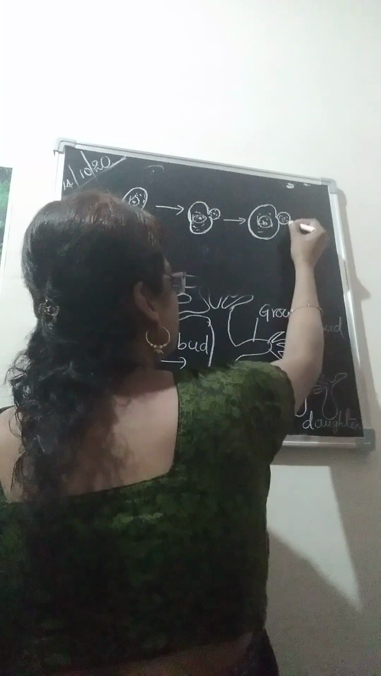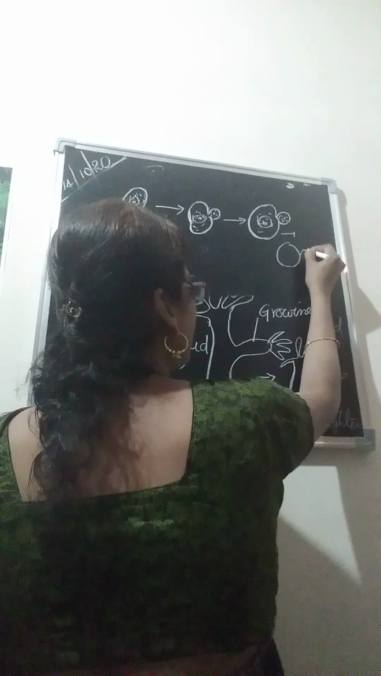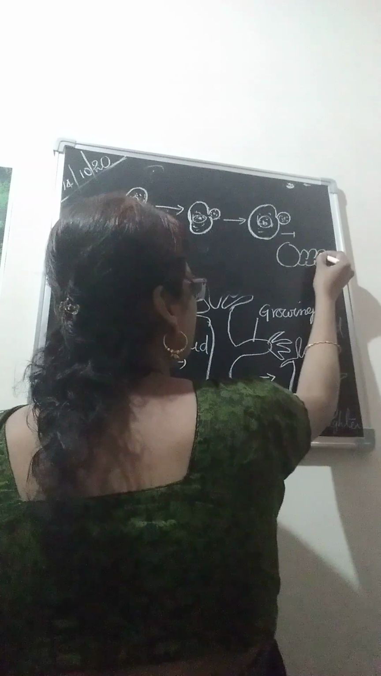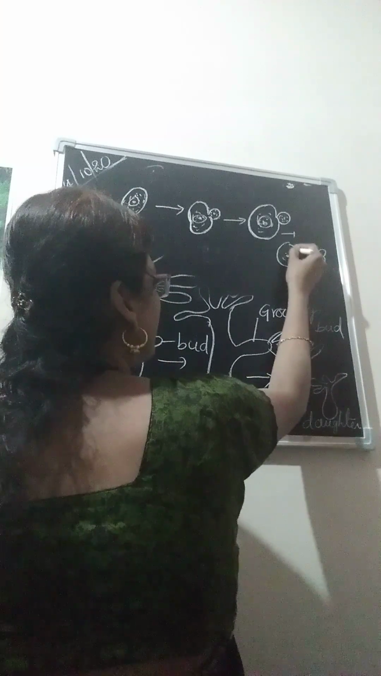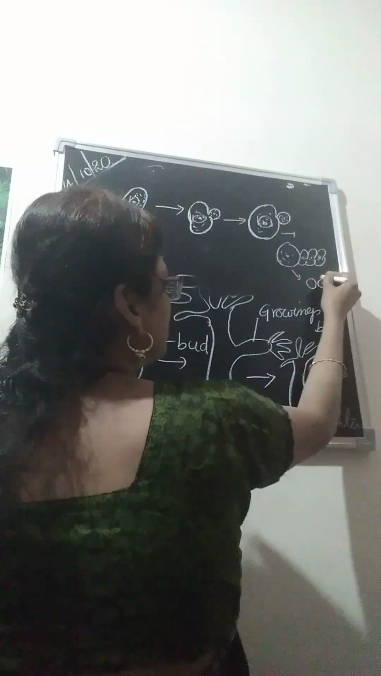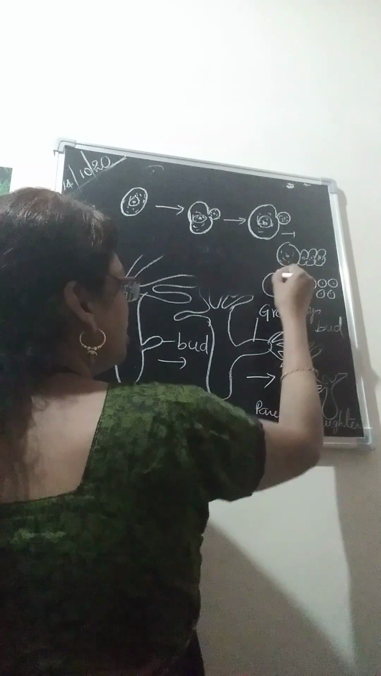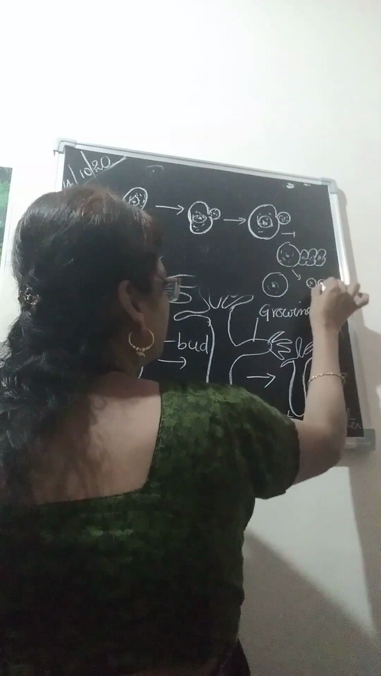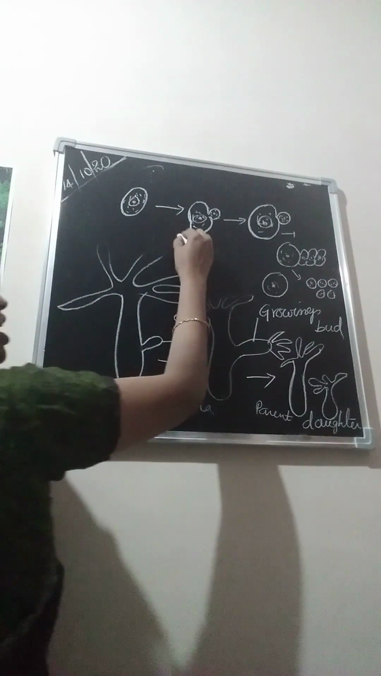Sometimes a chain of yeast cells also forms. At a time so many buds may be formed, a chain of buds on any side of the parent body. They will detach and form new yeast cells from the parent body. So this is budding in yeast.